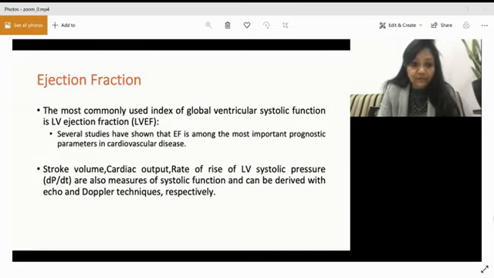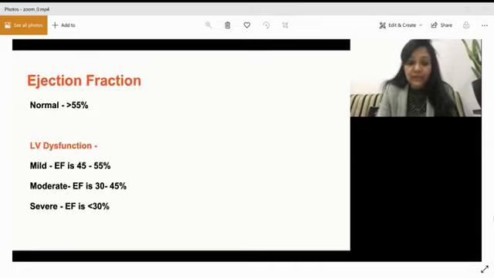Several studies have shown that EF is amongst the most important prognostic parameters in cardiovascular diseases. Stroke volume, cardiac output, and the rate of rise of LV systolic pressure, which is called dP/dt, are also measures of systolic function and can be derived by echocardiography. Today we are not going to see dP/dt; the rest we are going to see.